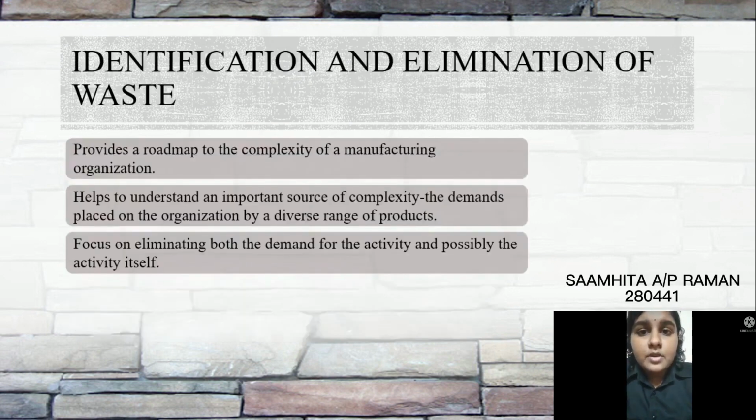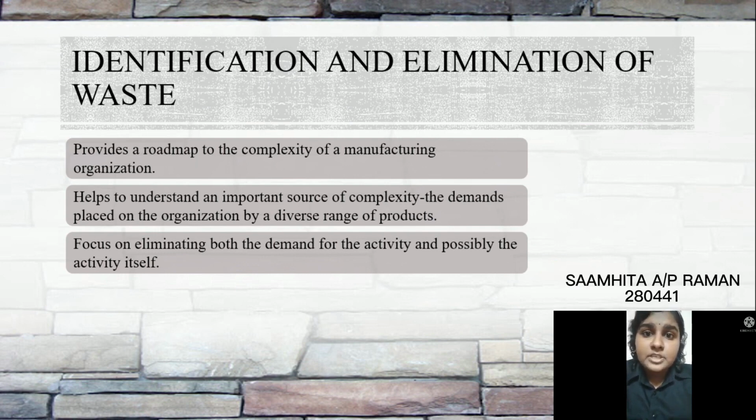Now I'd like to talk about the advantages of the ABC system to the manufacturing sector. First is identification and elimination of waste. By using ABC system in the manufacturing company, waste can be identified and eliminated by the management team. ABC system provides a roadmap to the complexity of a manufacturing organization. It describes and costs the activities being carried out.